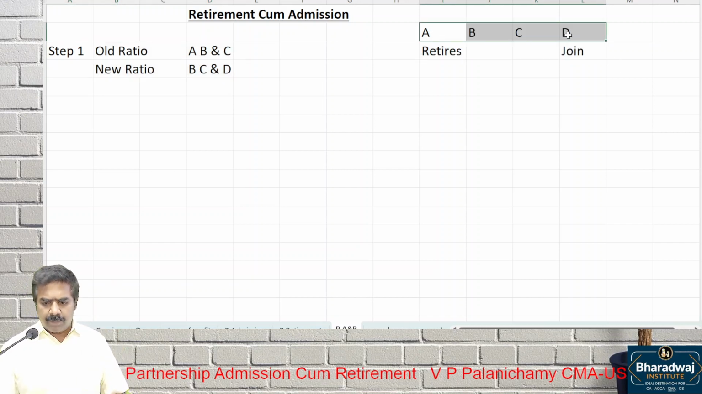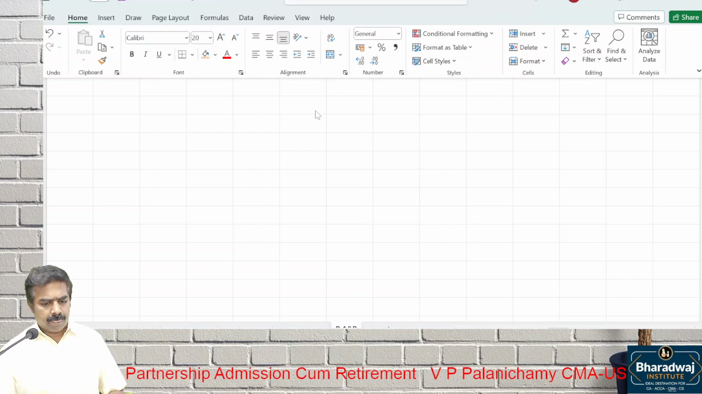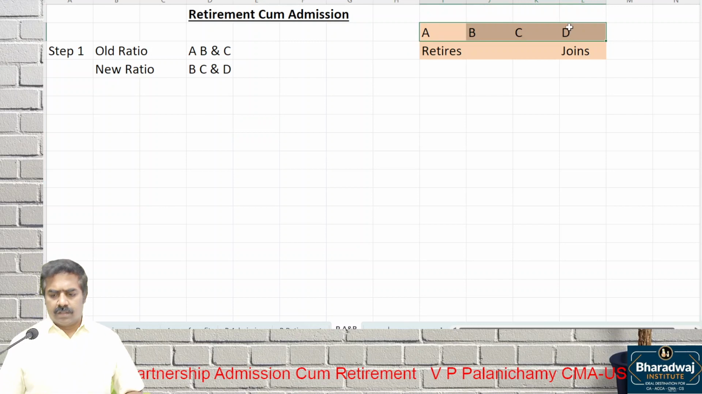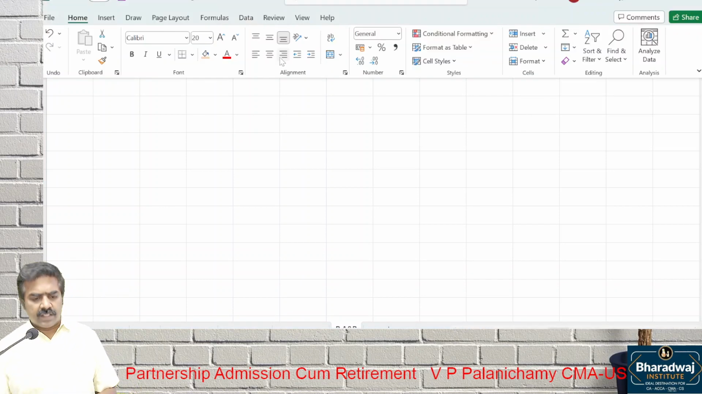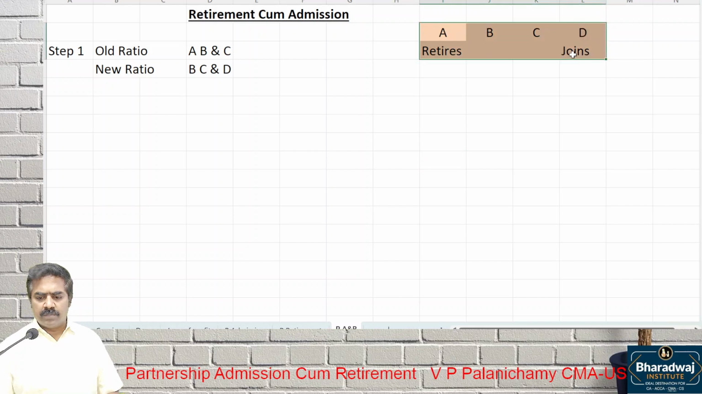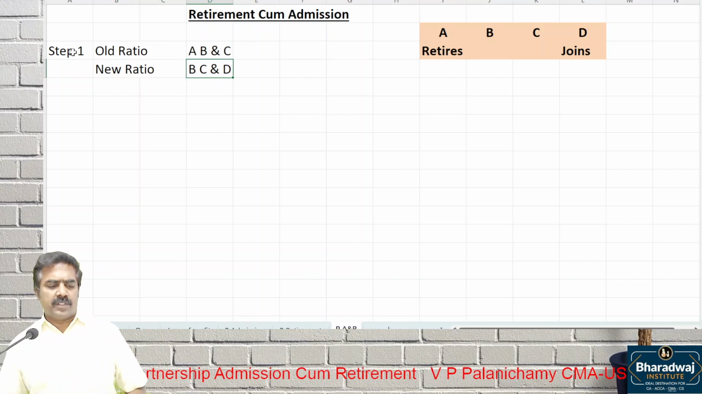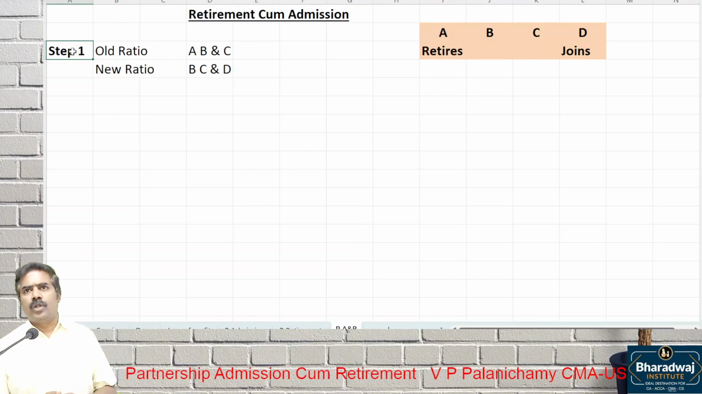Example: A, B, C are partners. A retires and D joins. Take this as an example, then let us proceed. The old partners are A, B, C. A retired and D joined. Old ratio of the old partners and new ratio of the new partners you will see, that's all. No need of working out sacrificing or gaining ratio.